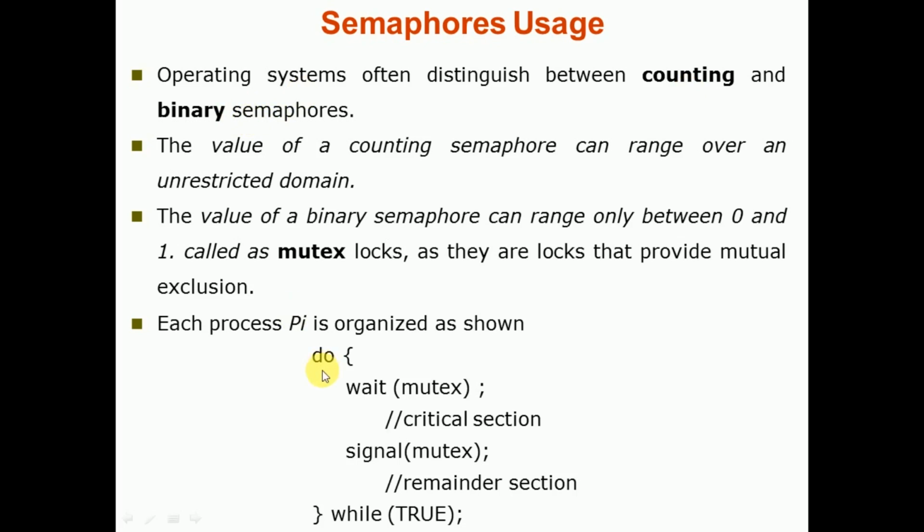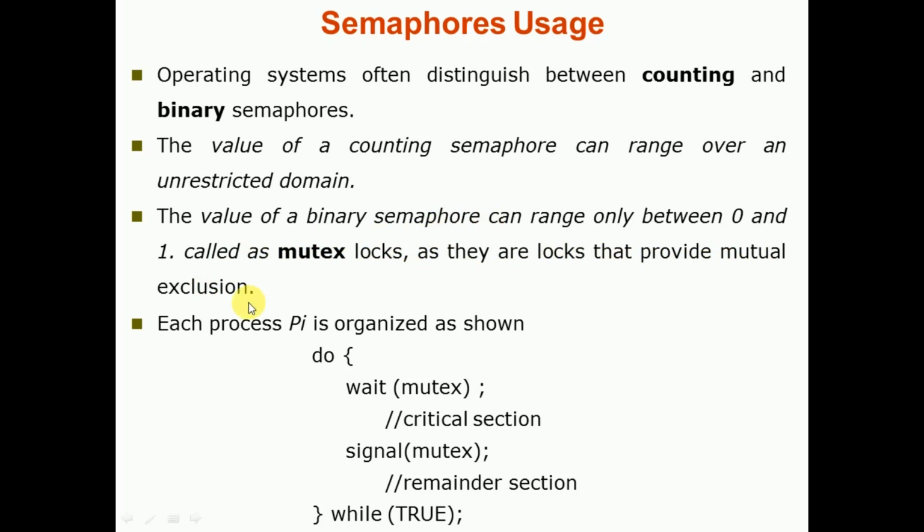That's why binary semaphores are also called mutex semaphores or mutex locks. Mutex stands for mutual exclusion. From mutual we have taken mu, and for exclusion we have taken tex. So mutex is nothing but mutual exclusion. These binary semaphores are called mutex locks because they are locks that provide mutual exclusion.